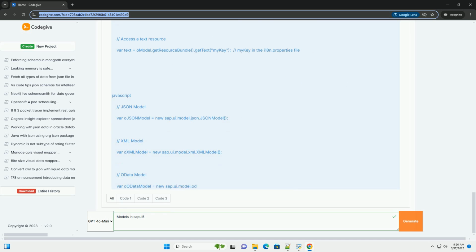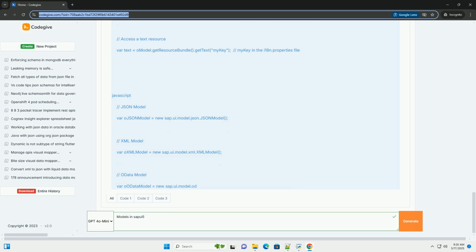4. Advanced model concepts: two-way data binding, formatting and parsing, model events (request, change, property change), filtering and sorting, grouping, only relevant for OData model usually. 5. OData model deep dive: OData services and metadata, CRUD operations (create, read, update, delete), batch processing, OData v2 versus v4.